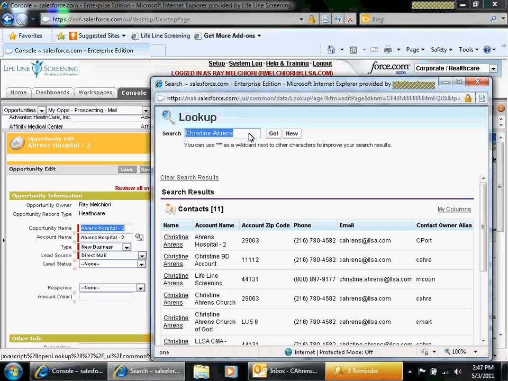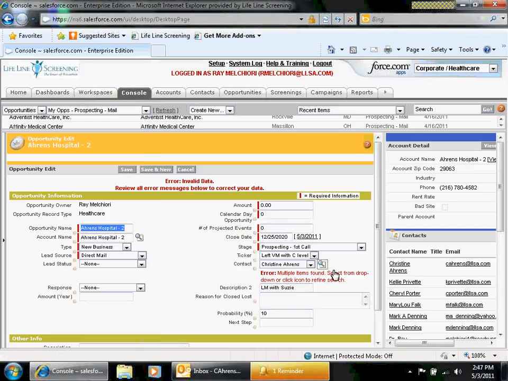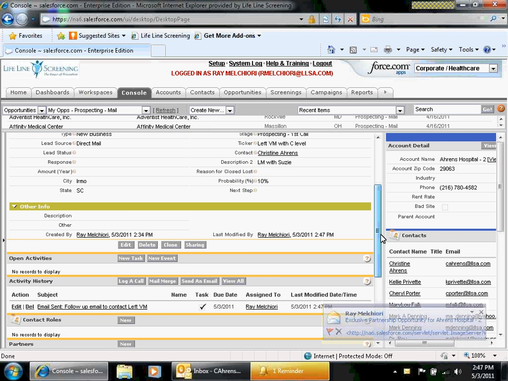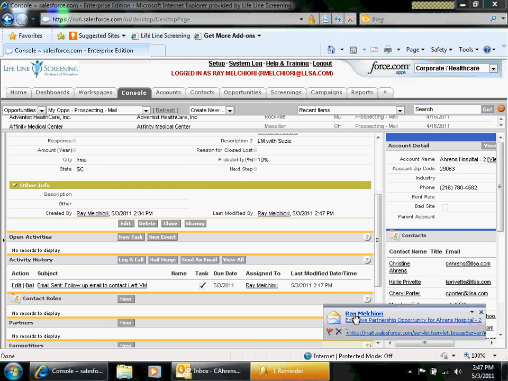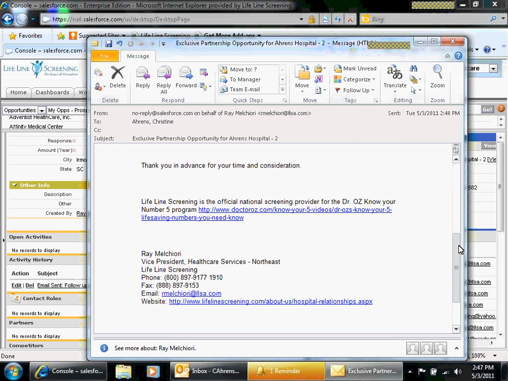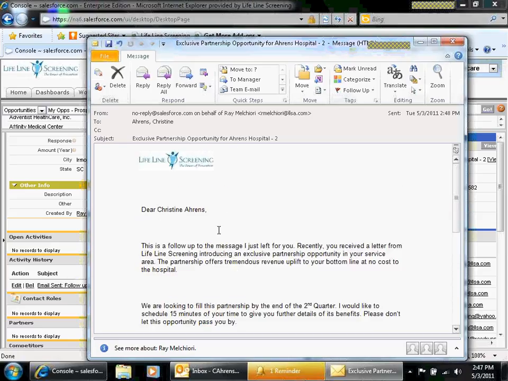So all I'm doing is clicking on the lookup button, and I'm saying I want it to go to this Christine Ahrens. All right, now because I changed the stage to prospecting first call, a follow-up email is going to be sent out. And I'm going to show you that in just a second. If you scroll down, there's the email. We're going to go ahead and click on it, and ooh, it's coming over as double spaced. I'll go ahead and fix that, so that way it'll look really pretty.